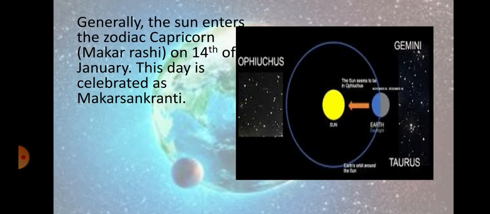Generally, the sun enters zodiac Capricorn, that is Makar Rashi, which we see on 14th January. This day is celebrated as Makar Sankranti. We celebrate Uttarayan on this day. You can see here this area. When the earth enters this area, it is the day of Uttarayan. We celebrate Makar Sankranti.